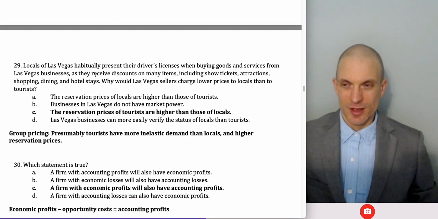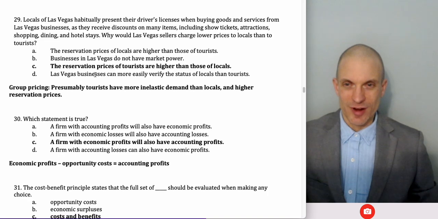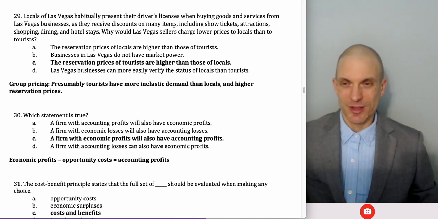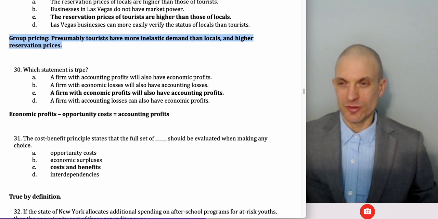Las Vegas locals habitually present their driver's license when buying goods and services because they get discounts. Why would they do this? Well, reservation prices of tourists are higher than those of locals, so there's a higher price for tourists and a lower price for locals. Right? This is an example of group pricing, or third-degree price discrimination.